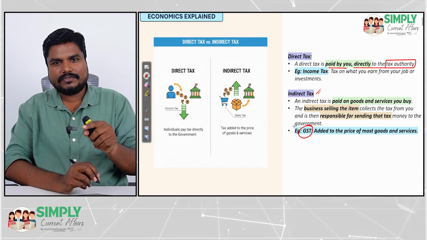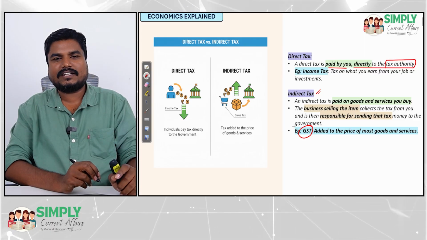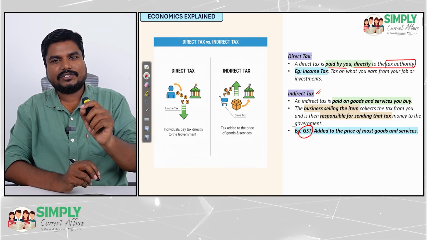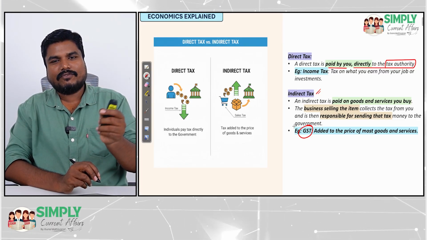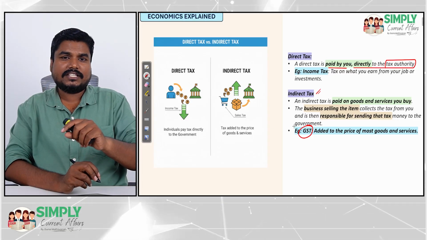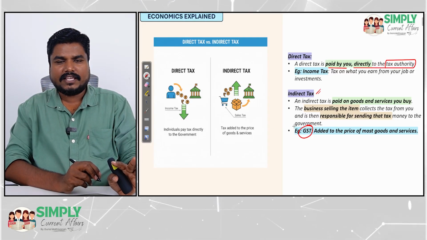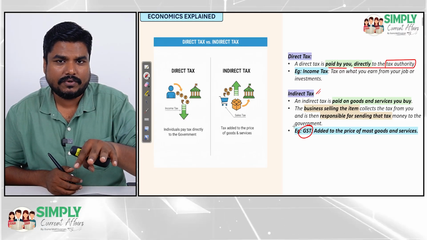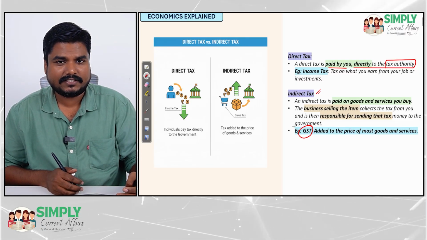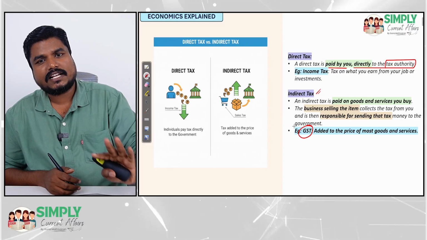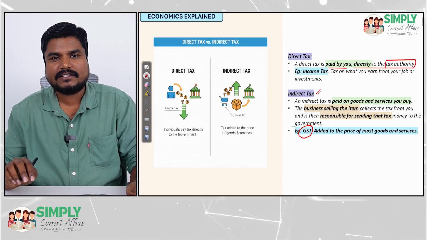GST was introduced in the year 2017, on July 1st. GST subsumed most of the indirect taxes. Even before GST was introduced, there were many indirect taxes, and most of them were replaced by GST.